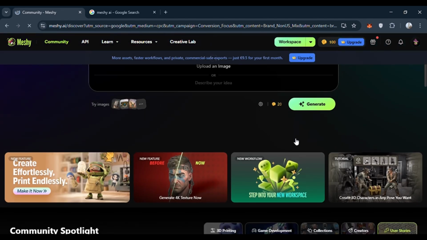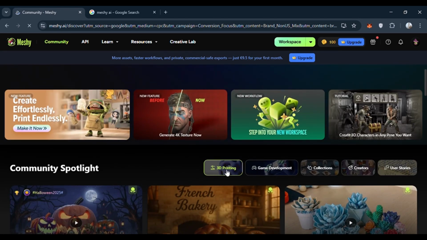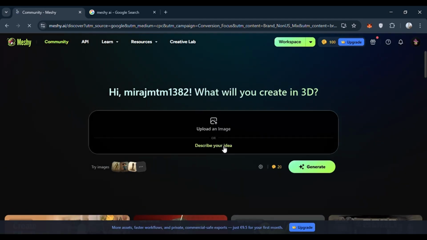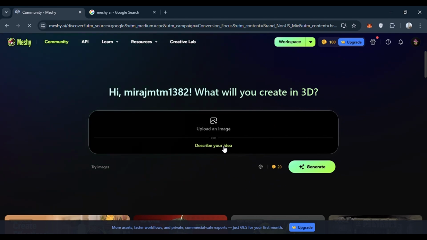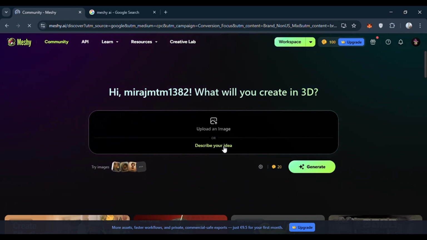After you search in the site and see different models, you need a clear idea. So, for example, I want a decorative vintage key, something like a skeleton key with intricate details. So I will head to Meshy's text to 3D tool. My prompt is: a detailed vintage brass skeleton key with ornate bow, game ready asset, 3D printable.